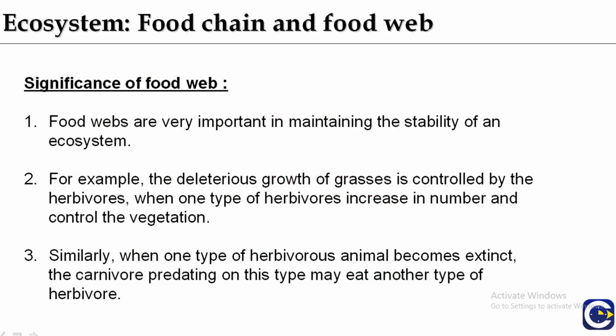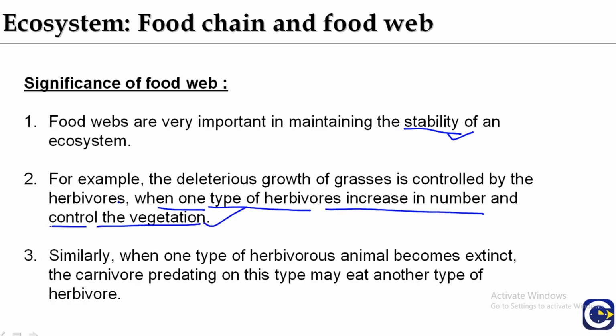Food webs are very important in maintaining the stability of an ecosystem. The more food webs, the greater the alternative pathways, and the more stable the ecosystem. For example, the deleterious growth of grasses is controlled by herbivores when one type of herbivore increases in number and controls the vegetation.